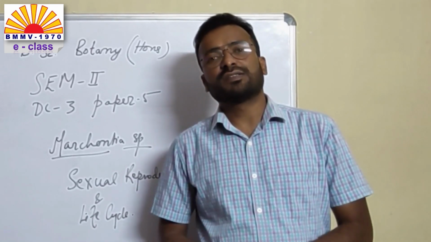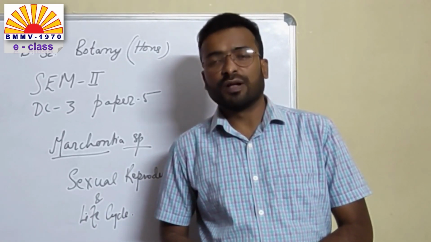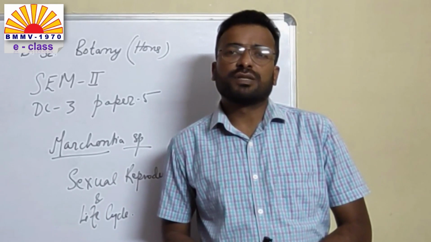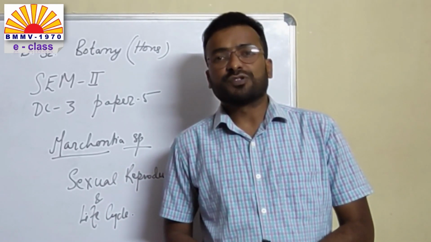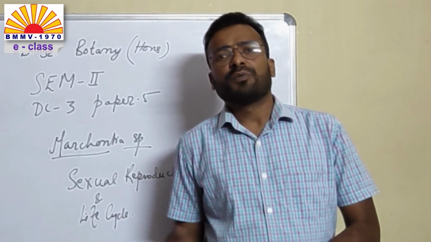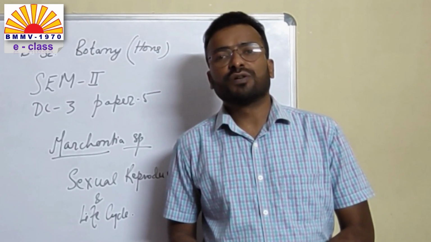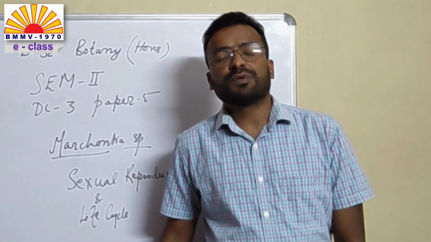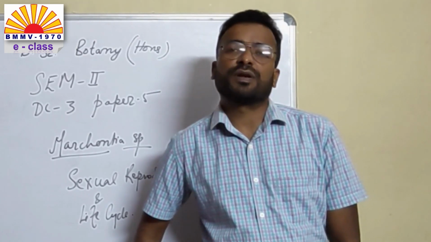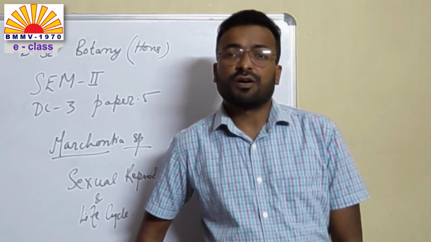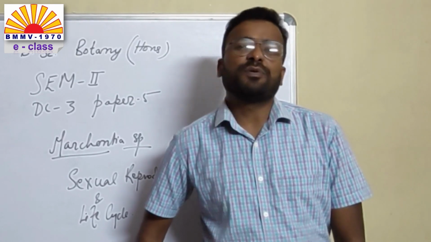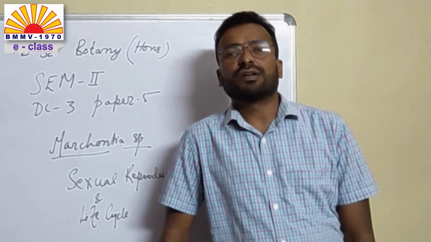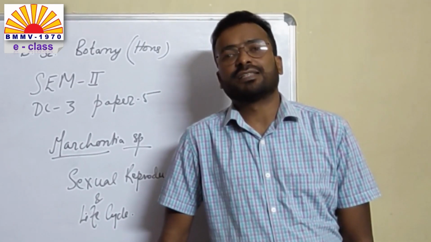In my previous class regarding Marchantia in section 1, we were talking about the general vegetative structure of Marchantia. We were also looking at the mode of asexual reproduction in Marchantia. Today in my class we will be talking about the sexual reproduction in Marchantia, which is of a very interesting type, and we will also be looking at the alternation of generation in Marchantia.